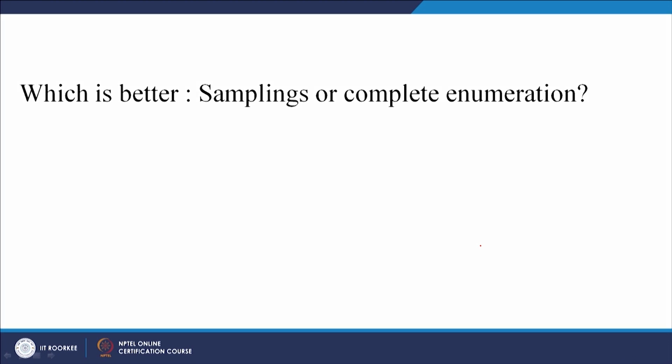So, which is better at the end of the day? Should you go for sampling or complete enumeration of the population? There are several factors which will decide what decision you should take. Let us say if your population is small, like only 5 students in your class, and you want to measure the mean weight of the class, then you can take the weight of each individual and just divide it by 5, right.